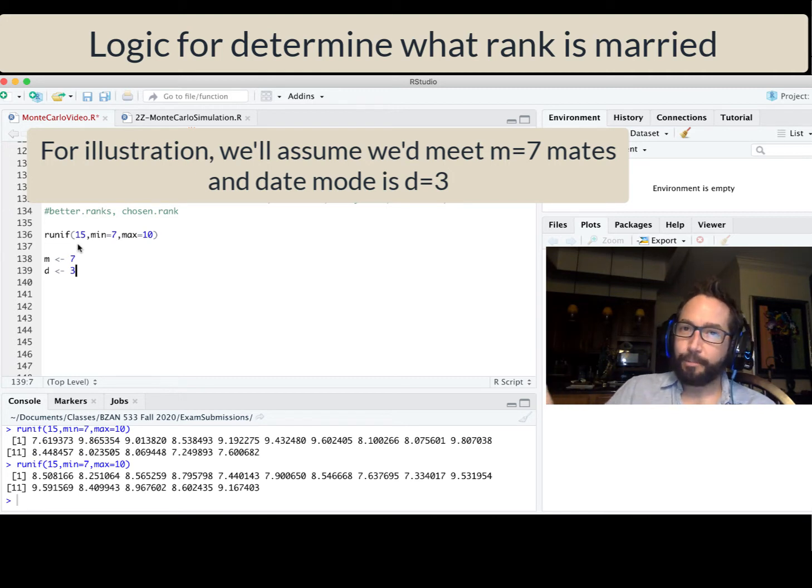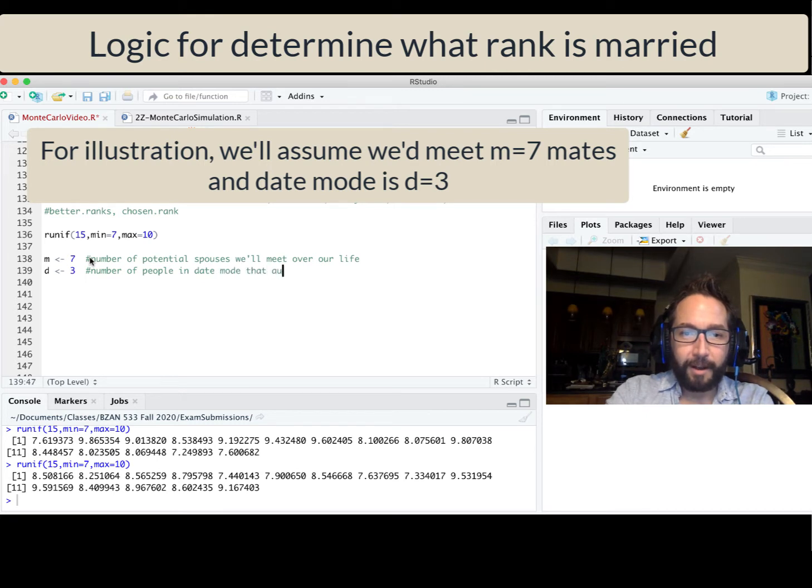We automatically break up with those 3 potential spouses and then hopefully marry the very next person that's better than those 3. So this is the number of potential spouses we'll meet over our life, and this is the number of people in date mode that we automatically dismiss. That's a nice way of saying break up with. Terribly, because they don't want nothing to do with us afterwards.